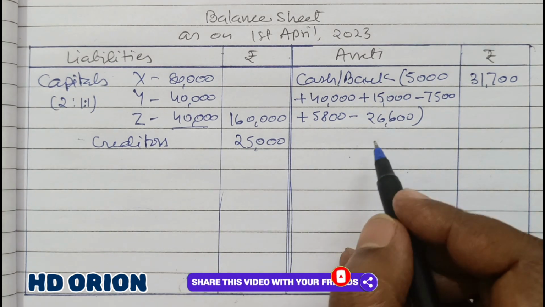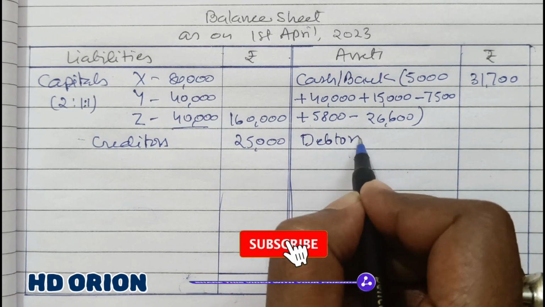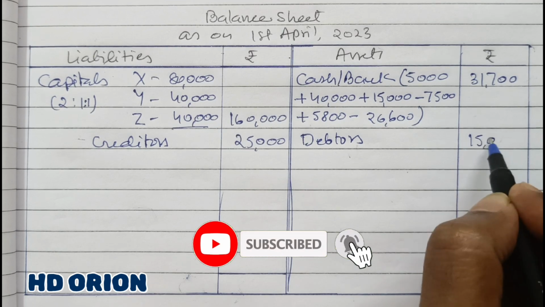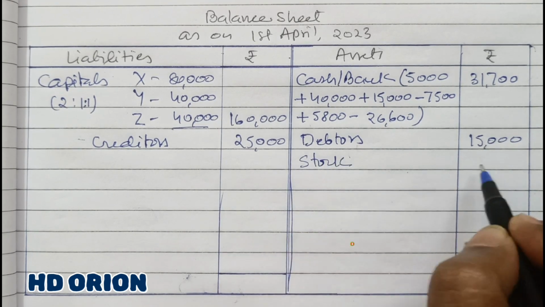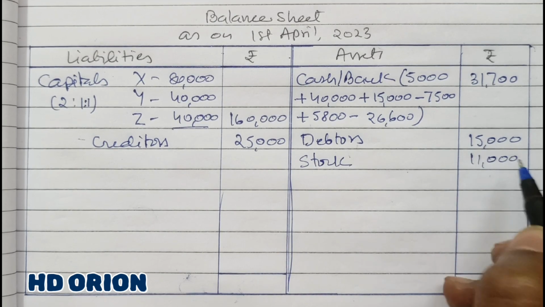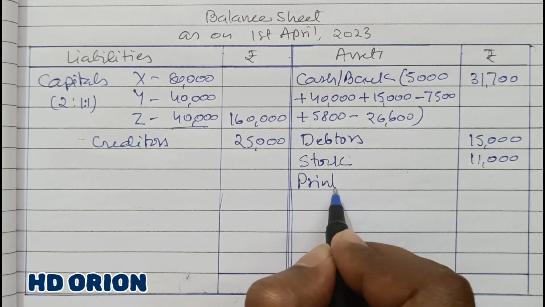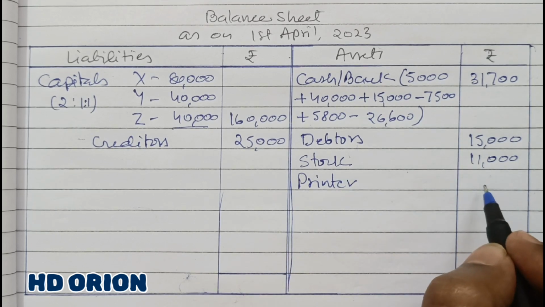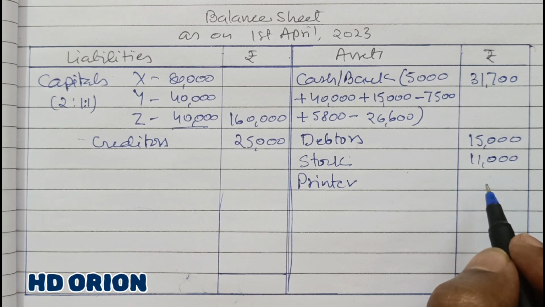And then debtors are there. Debtors without any change, no provisions made, same as before. Then stock has increased by 1,000, so 10 plus 1 is 11,000. And then printer has reduced by 20%.